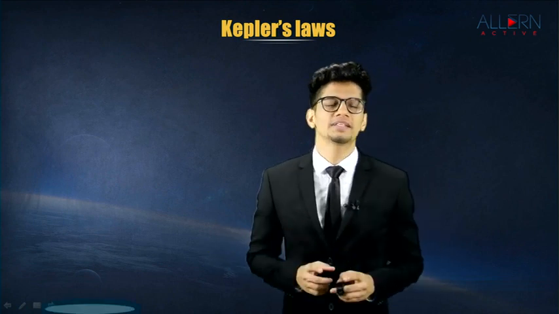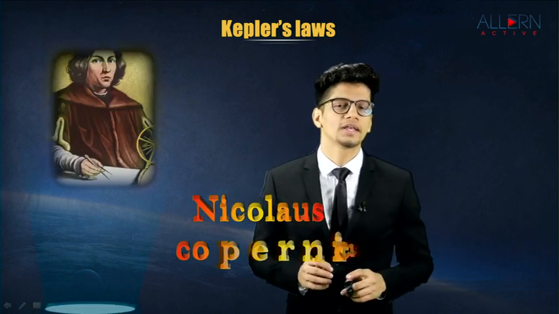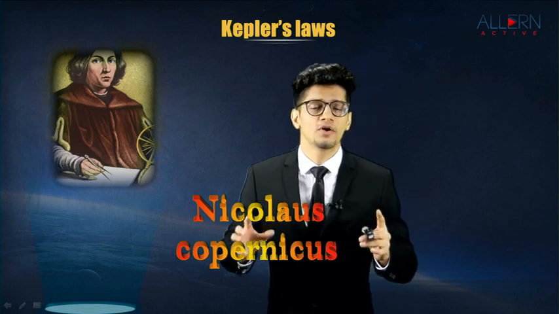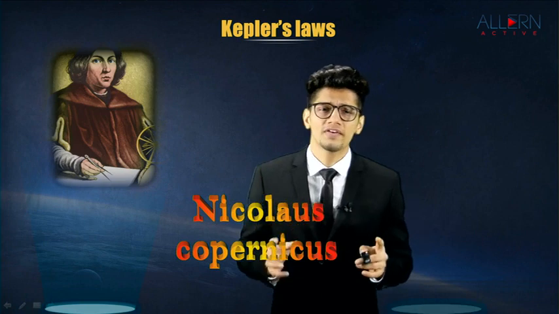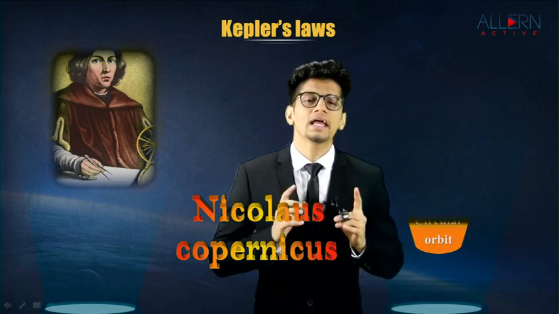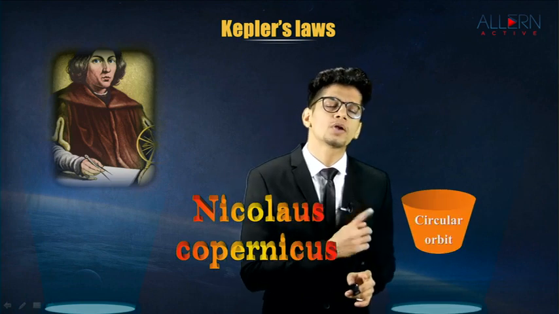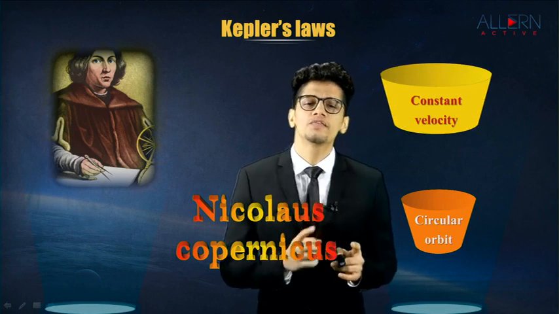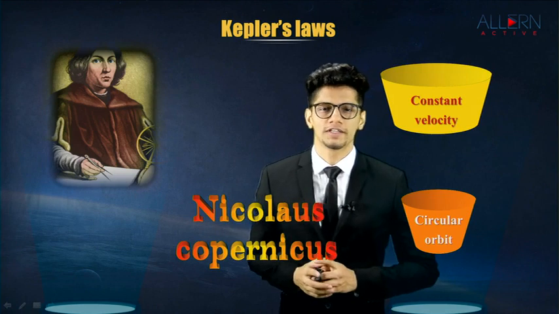Then there was a person named Nicholas Copernicus. Nicholas Copernicus said, no, everything revolves around the sun. And whenever anything revolves around the sun, it revolves in a circular orbit. And when they move in a circular orbit, they always move with constant velocity.